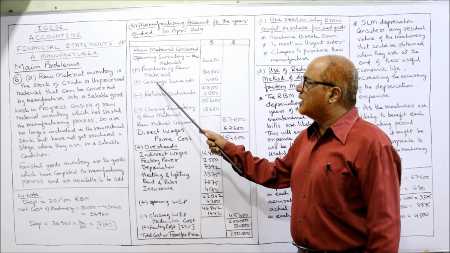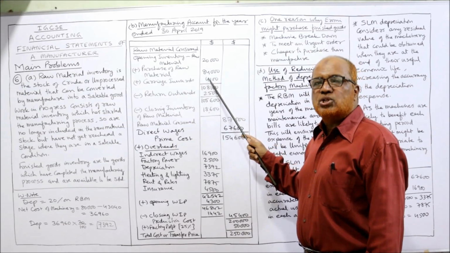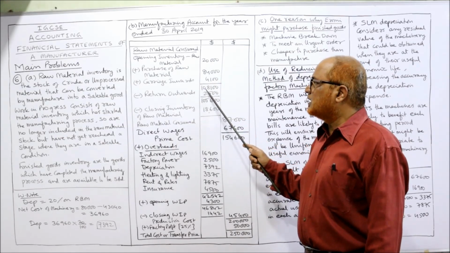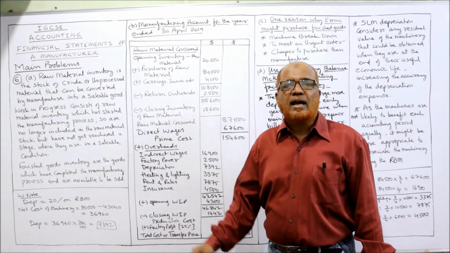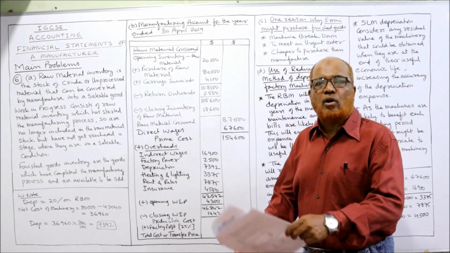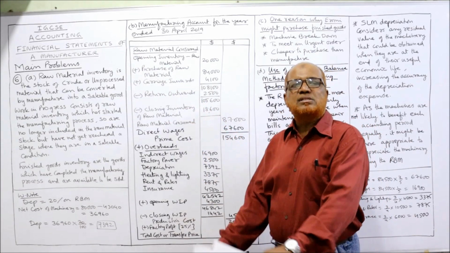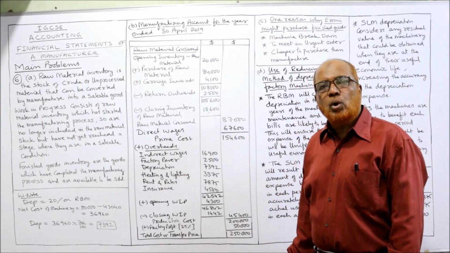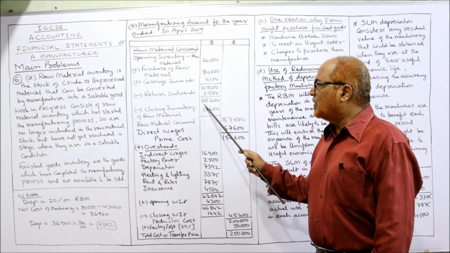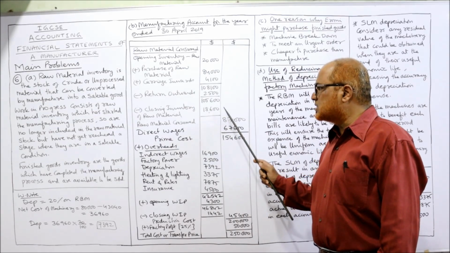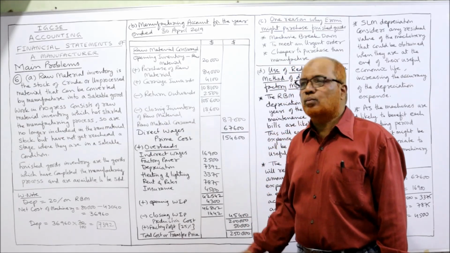So carriage will be added, carriage inward 4,100. Now add up opening inventory, purchase of raw material, carriage inward. We get 1,08,100. From this, we subtract closing inventory of raw material. Last line in the problem, it is given raw material 18,600. This is the closing inventory of raw material 18,600. Subtract. So 105,600 minus 18,600, 87,000 rupees is called material consumed.